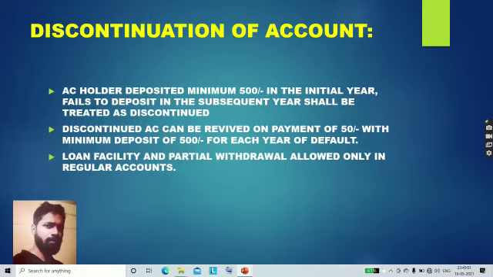discontinued, and this discontinued account can be revived and made regular only on payment of a fine of rupees 50 along with a minimum deposit of 500 rupees for each year since it became discontinued. Okay, the third condition is that the loan facility and partial withdrawal facility are not allowed in a discontinued account. So to avail these facilities, the account has to be made regular.